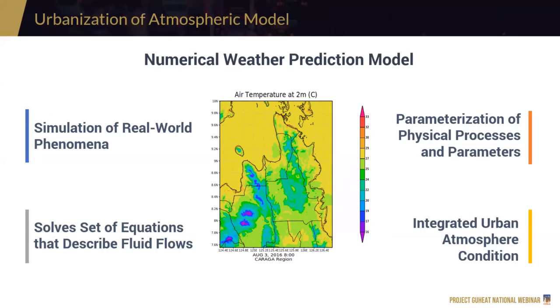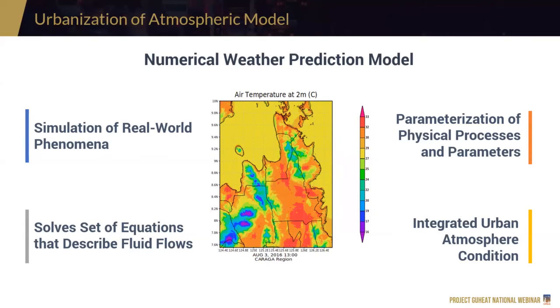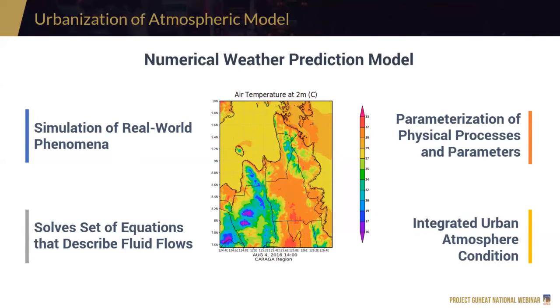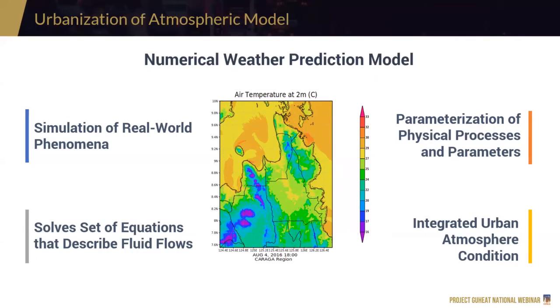Very important in this sense of simulation, because it does not necessarily or 100% capture the phenomena, but it tries to accurately simulate. And to do that, we have to parameterize some physical processes. And then, after we do that, we solve a set of equations for us to generate this prediction.